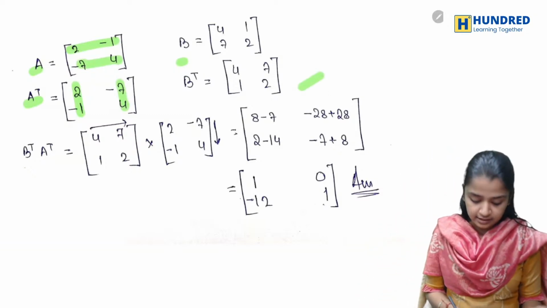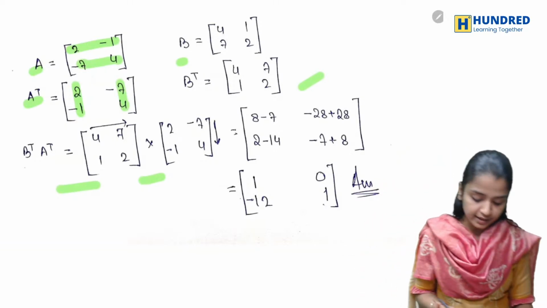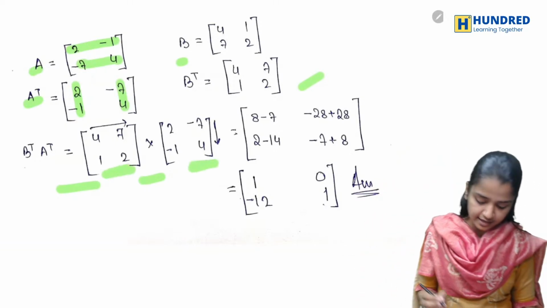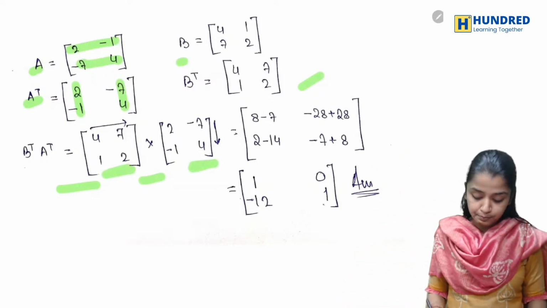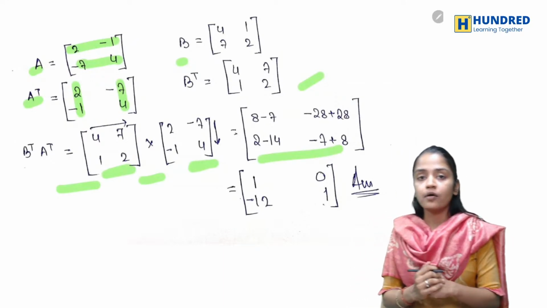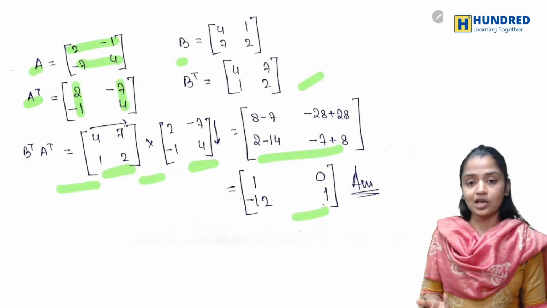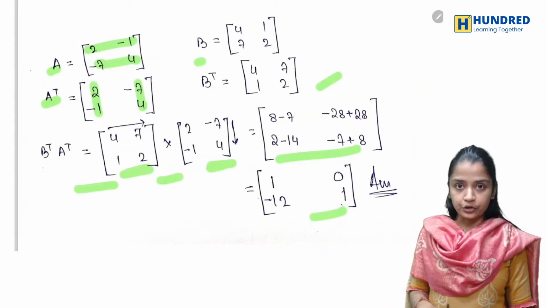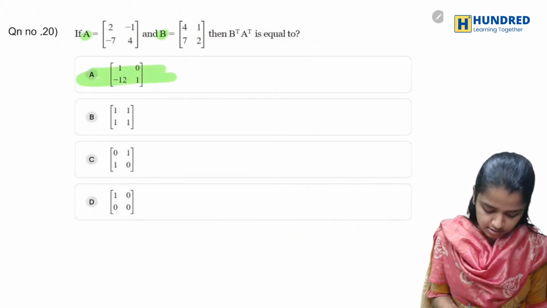After finding this, what should I do? I have to multiply B transpose and A transpose. When I multiply B transpose and A transpose, it is basically of this form. So I have to perform the matrix multiplication method. After finding the matrix multiplication, it will be easy for you. So this is your answer. Option A is your answer.